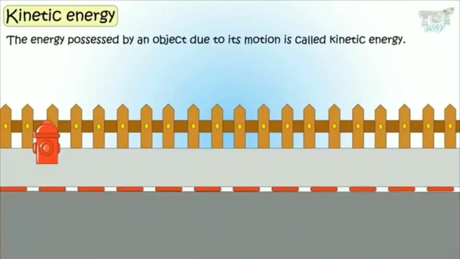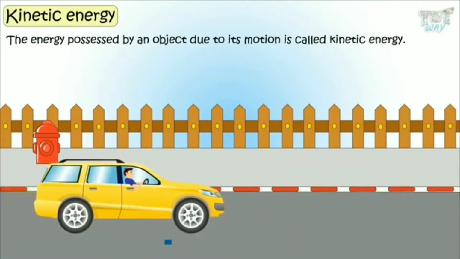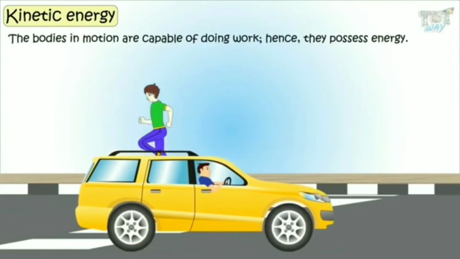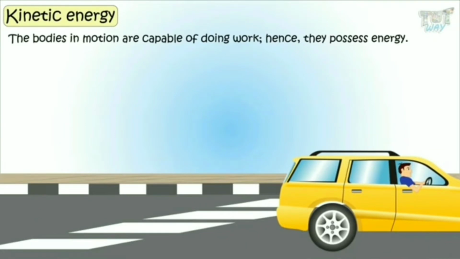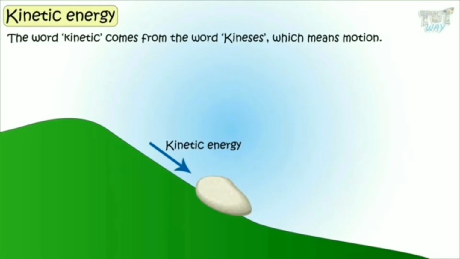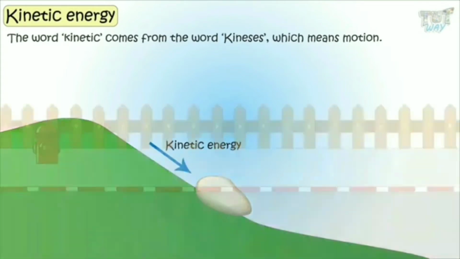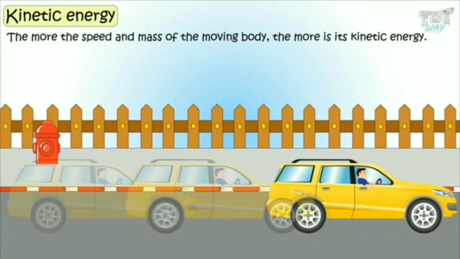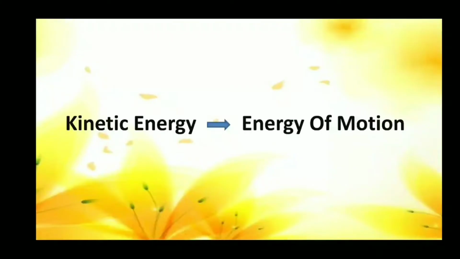Here is an example for kinetic energy. The bodies in motion are capable of doing work. Hence, they possess kinetic energy. The word kinetic comes from the word kinesis, which means motion. The more the speed of the moving object, the more is its kinetic energy. So, kinetic energy is also known as energy of motion. Now, let's see potential energy.